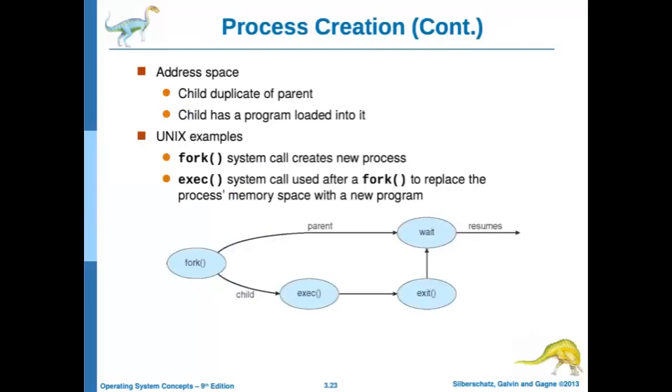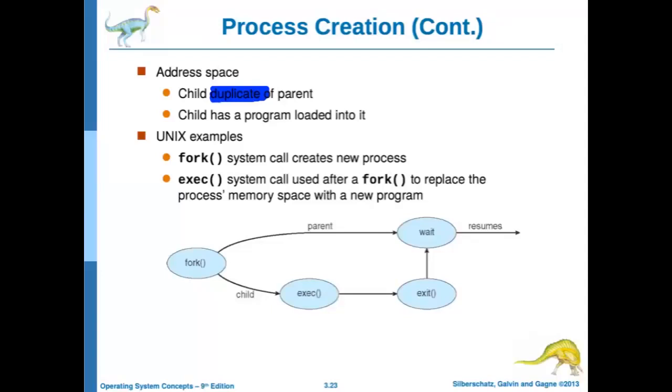Now the creation of process. Let us continue with the address space. The most important part is that the child process duplicates its parent. This is important. What duplication means is that whatever code segment is there, data segment, extra segment that is heap, or stack segment, each and everything is duplicated. And the child has a program loaded into it. It is the same program which is loaded for the parent, because it is just a duplication.